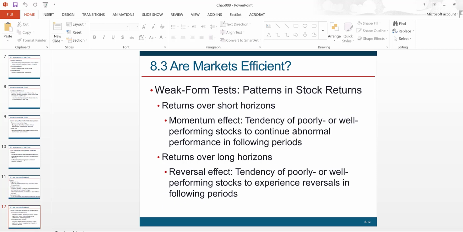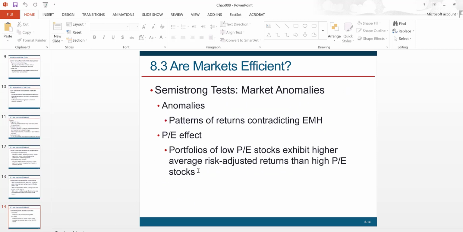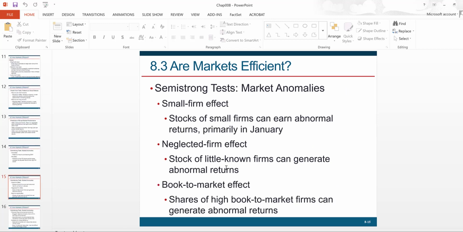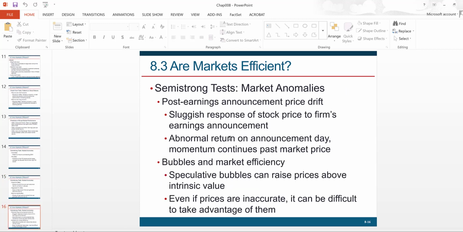Okay, and then most of the remaining time in this discussion we spent on looking at different return patterns in the historical data. So we talked about momentum and reversals, we talked about the PE effect, the size and book to market effect, the post earnings announcement drift. There was one more that I introduced that is known as the asset growth effect. So it should be in your notes, it's not on the slides or in your textbook.